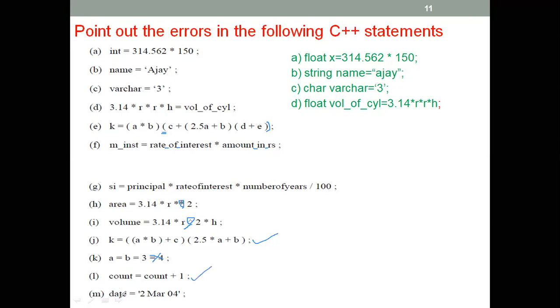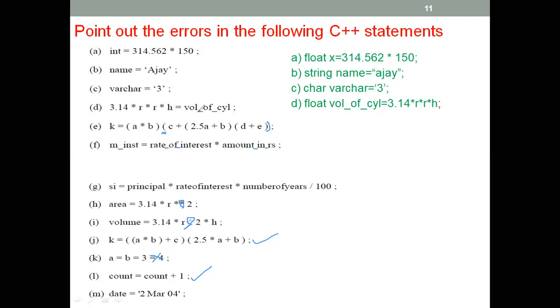But look at here, date equal to, inside here a single quotation is given. This is wrong. Okay, so what you have to put, since you have more than one character here, you have to put a double quotation like this. Because you have more things here, you have to write double quotation inside here. Okay, so please review this. These are the mistakes that you shouldn't make.